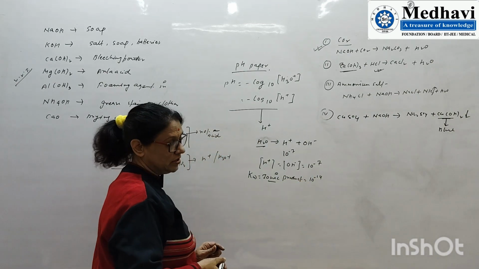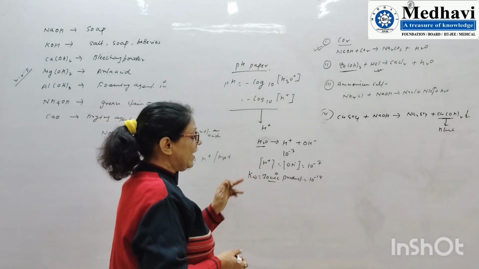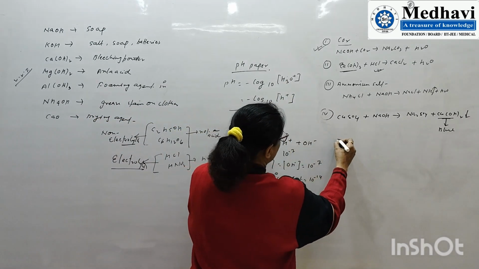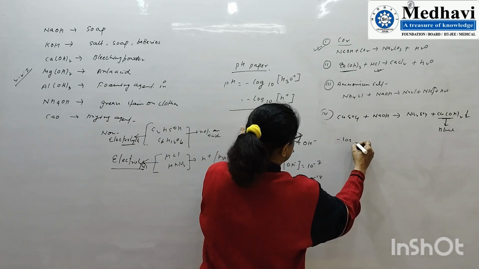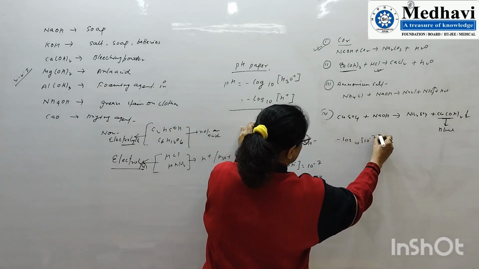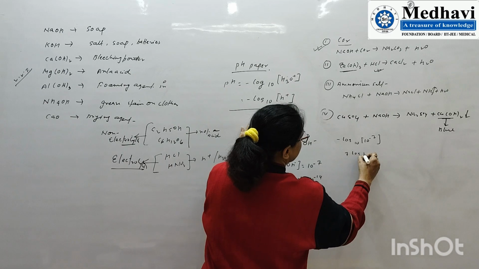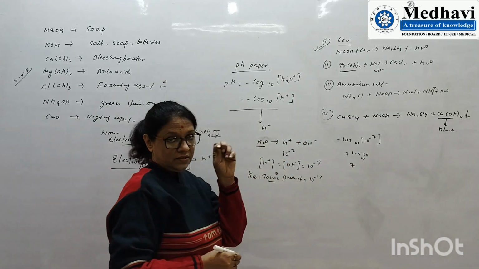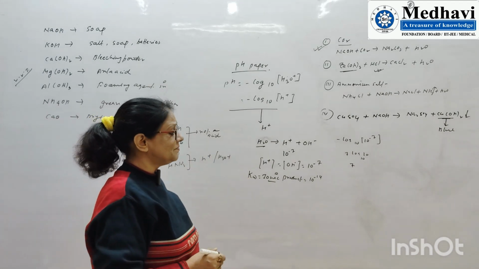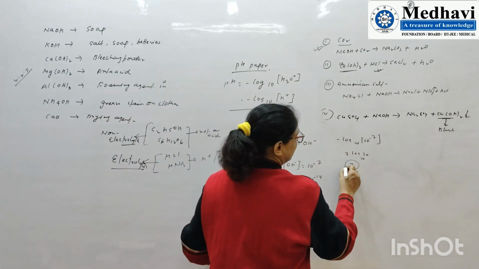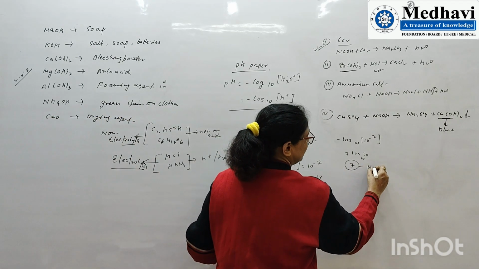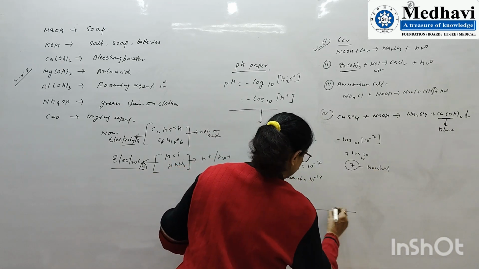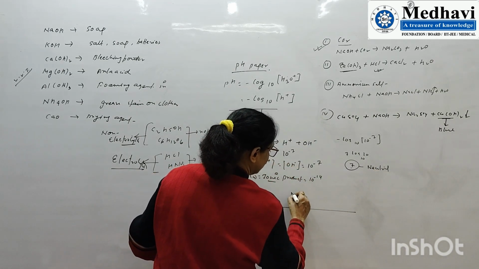If we find the pH for 10 to the power minus 7, we put it in this formula, minus log of 10 to the power minus 7. It becomes 7 log 10. The log 10 value is 1, so it is 7. So pH 7 indicates neutral behavior.